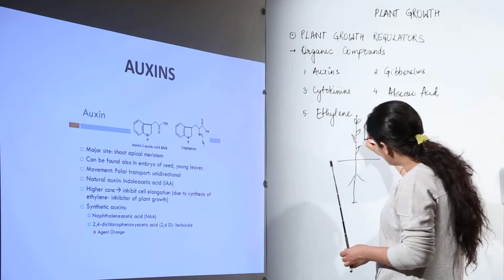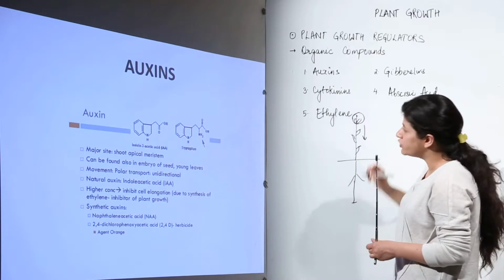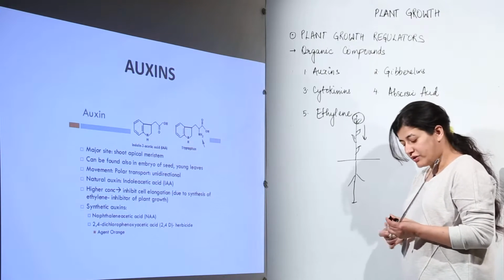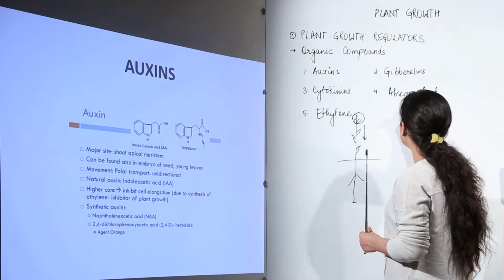The growth is shown downwards and the plant increases in height. So the shoot apical meristem would be having the auxins. Now, how was it discovered? It was discovered by an experiment and a bioassaying process.